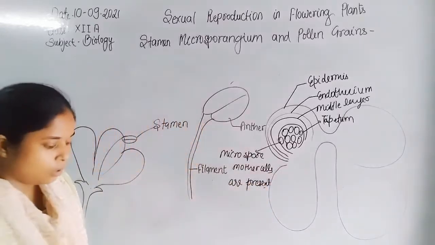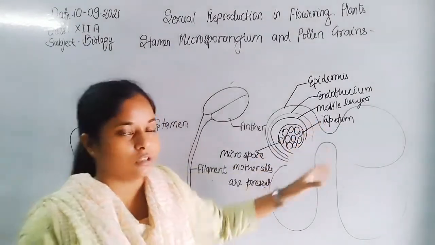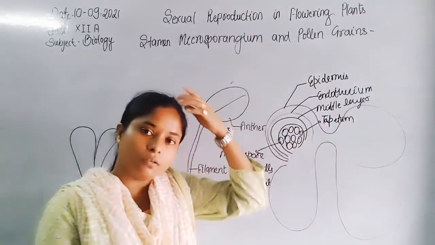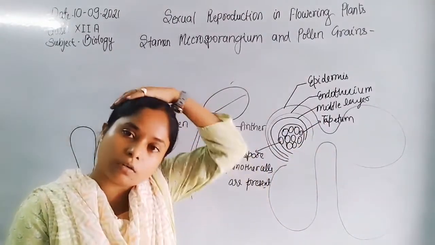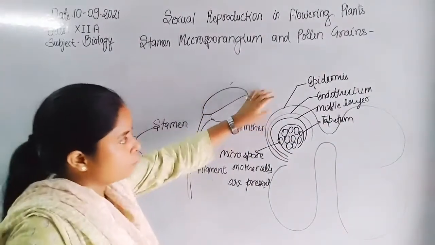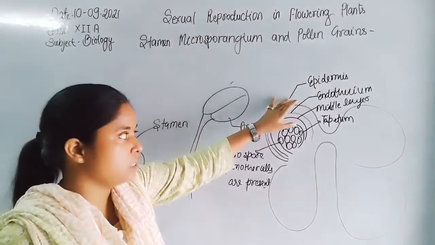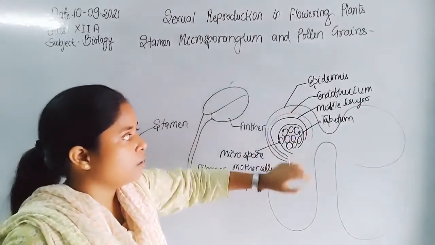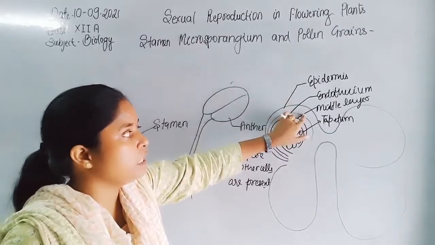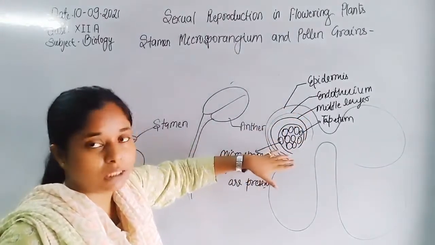Overall, these are the layers which protect the microspore mother cell. The outermost layer is the epidermis, followed by the endothecium and the middle layer. All these three layers help in protection of the microspore mother cell.